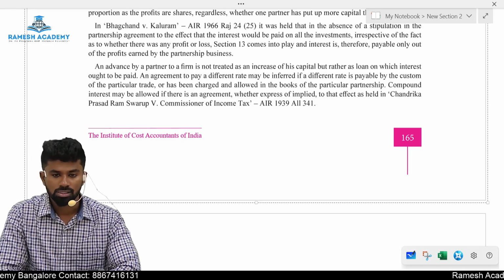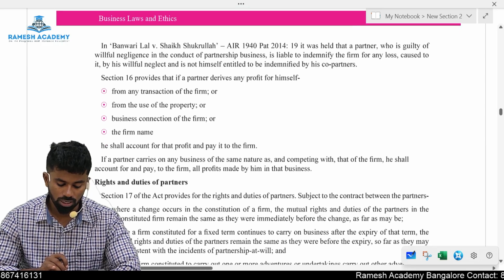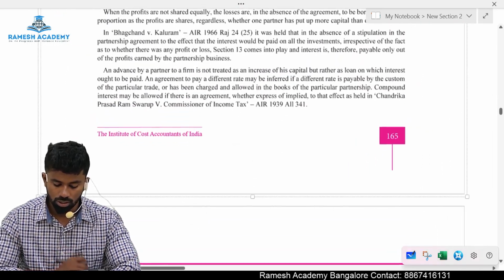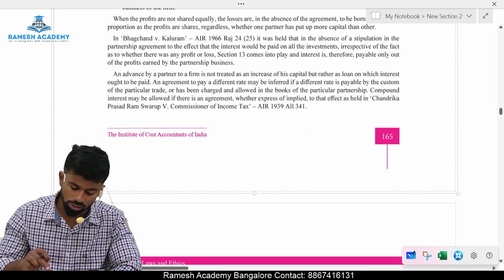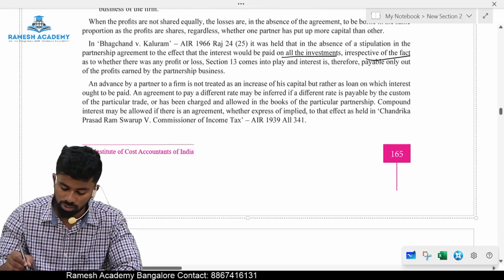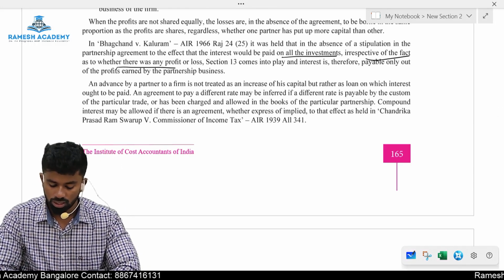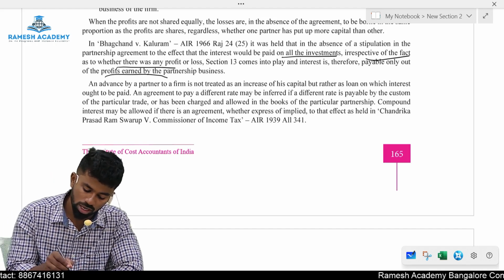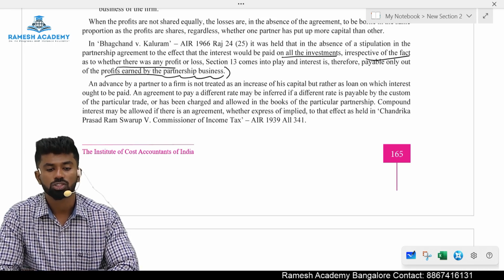Okay, this is section number 13 with respect to rights and duties of what? Rights and duties of the partners. It was held that in the absence of stipulation in the partnership agreement to the effect that the interest would be paid on all installments irrespective of whether there was any profit or loss, section number 13 comes into play, and interest is therefore payable only out of what? Profits earned by the partnership business. If there is a loss, you can't pay interest on capital.